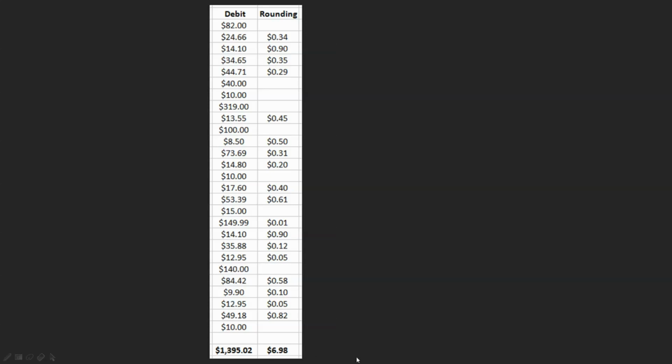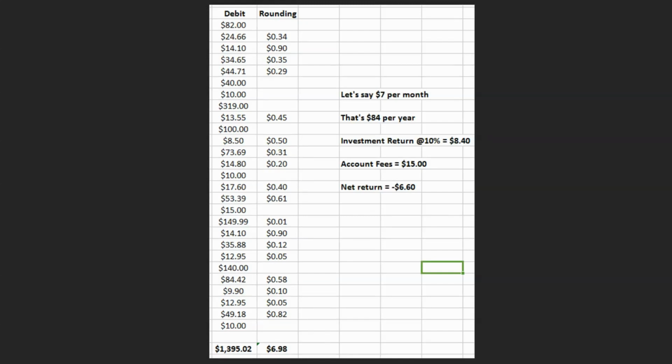But looking at that over a period of a month, I've only collected up around about $7, and so if this is all you're going to do in terms of your investing journey, then this is really something that's just a total waste of time. Here's $7 a month, that's $84 for the year. If they were able to get me a return of 10% on that, that would give me $8.40 of investment return, but they've got an annual account fee for accounts that have less than $5,000 in them of $15. And so the net return to me would be negative $6.60. So that is a pointless exercise.